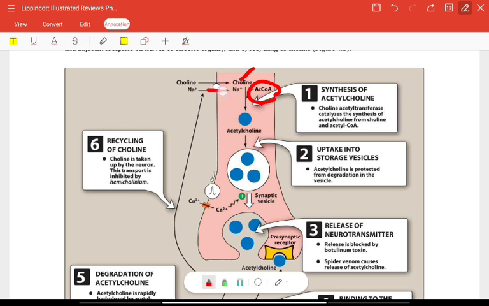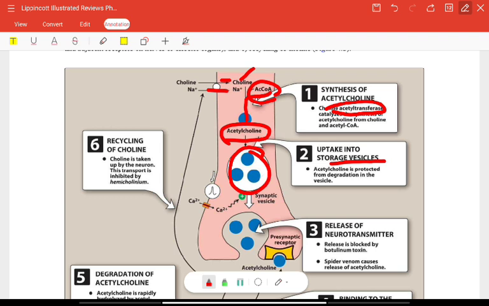Choline and sodium enter the cell. Choline and acetyl CoA are both converted into acetylcholine with the help of the acetyltransferase enzyme. Now once the acetylcholine is formed, what will happen? It is taken into the storage vesicles. Acetylcholine is protected from degradation once it has been taken into the vesicle.